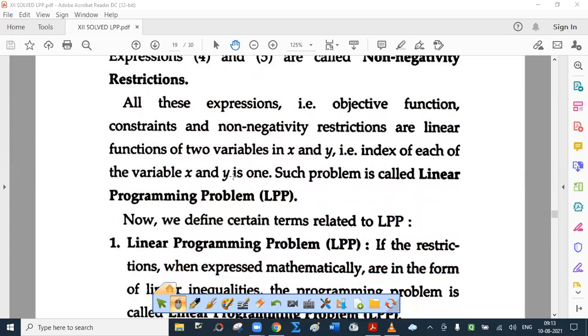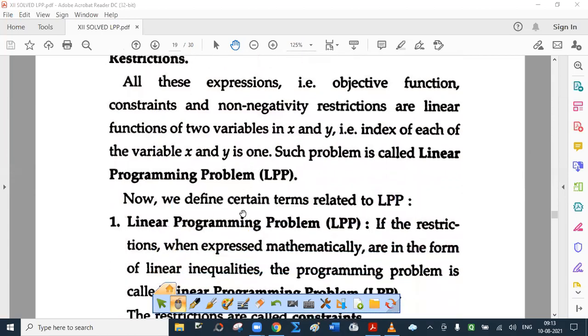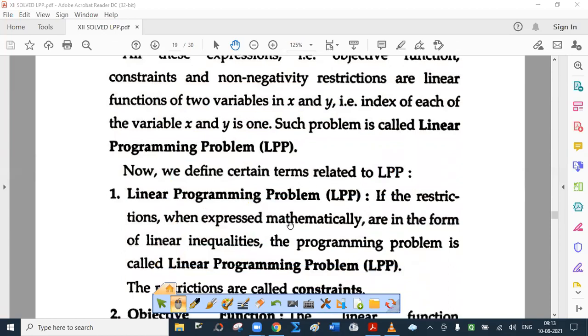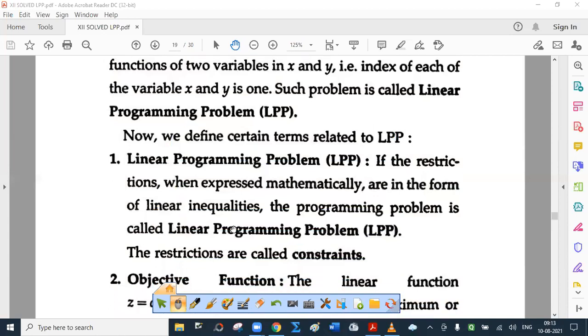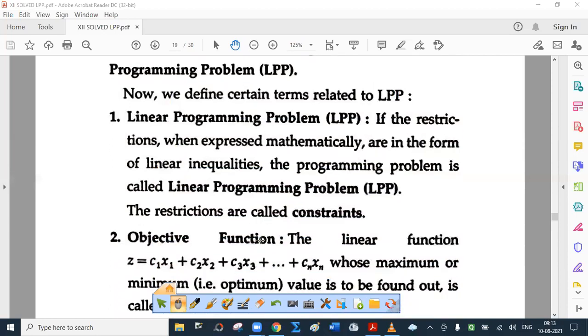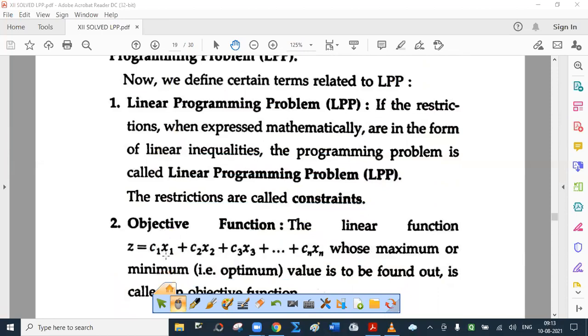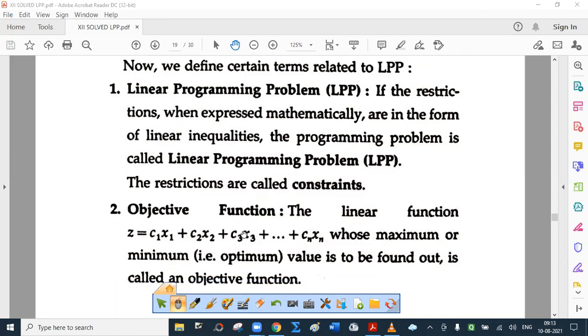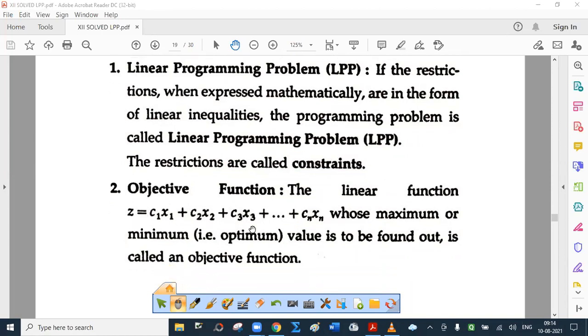Now, there are certain terms related to LPP. If the restrictions when expressed mathematically are in the form of linear inequalities, the programming problem is called linear programming problem. The restrictions are called constraints. Objective function: the linear function Z equal to C1X1 plus C2X2 plus C3X3 up to CnXn, whose maximum or minimum, which is called an optimum value, is to be found out. It is called an objective function. In the syllabus, only up to 2 variables. So no third variable will be involved.